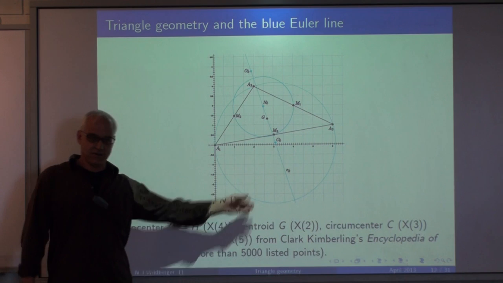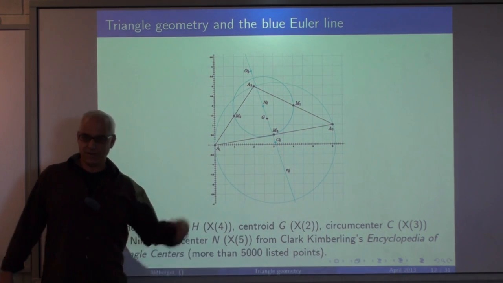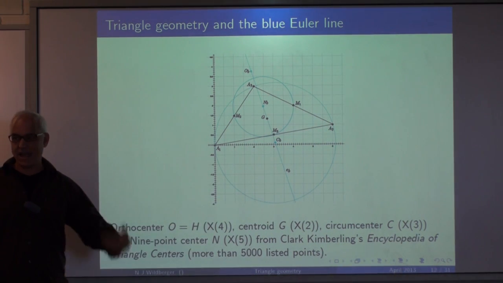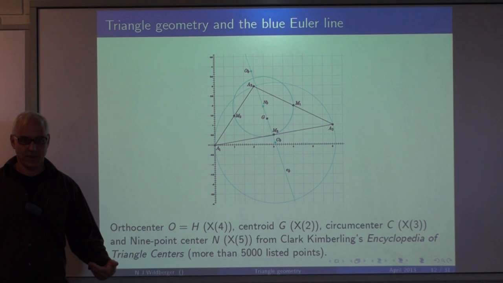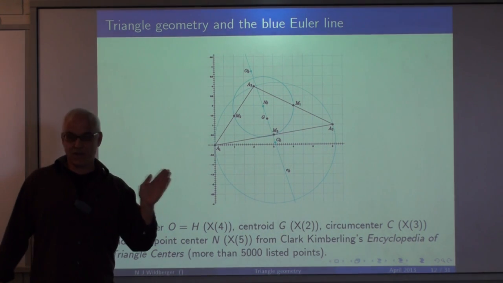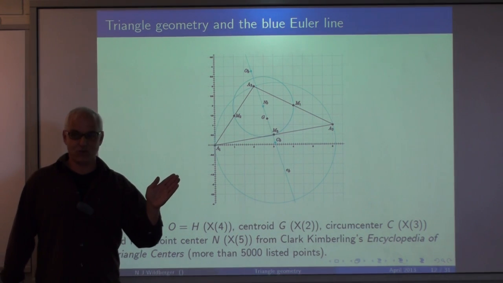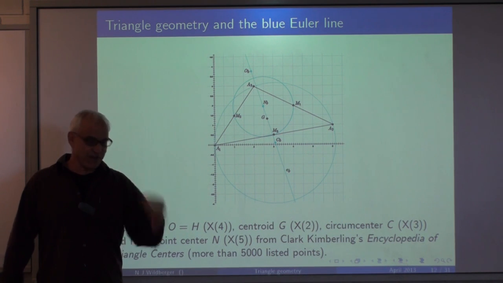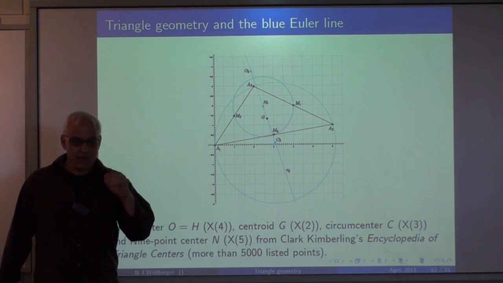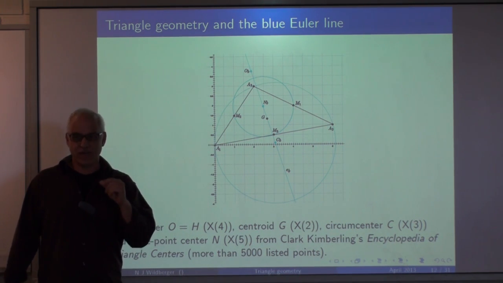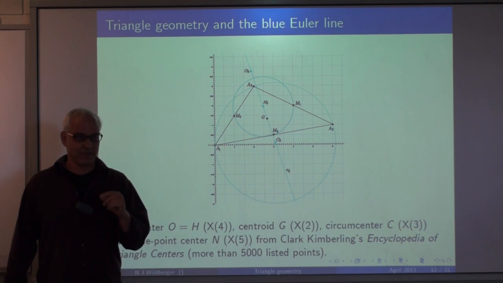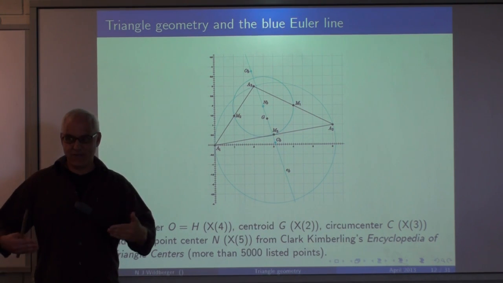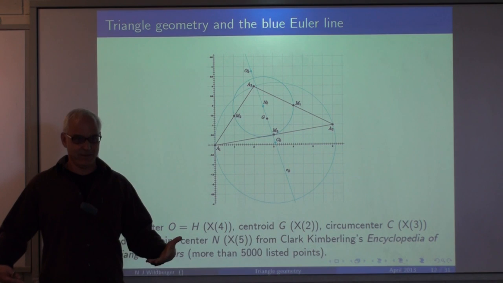There are another 4,900 or so points that have been cataloged and studied. So we know more about a triangle than we know about anything else in mathematics, for sure. It is very deep, and it's becoming realized that it's not elementary either. It's very, very complicated. Once you get down to a certain level, it becomes very, very rich.